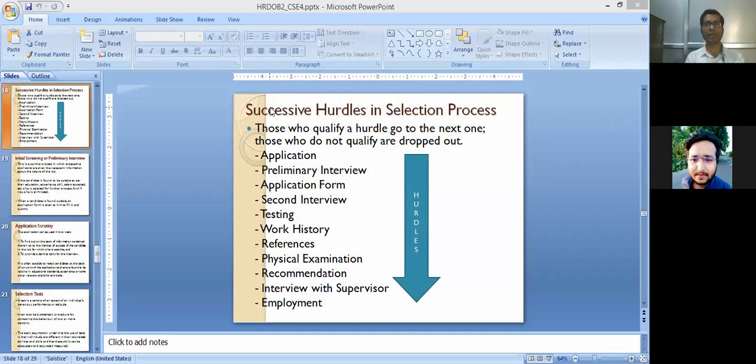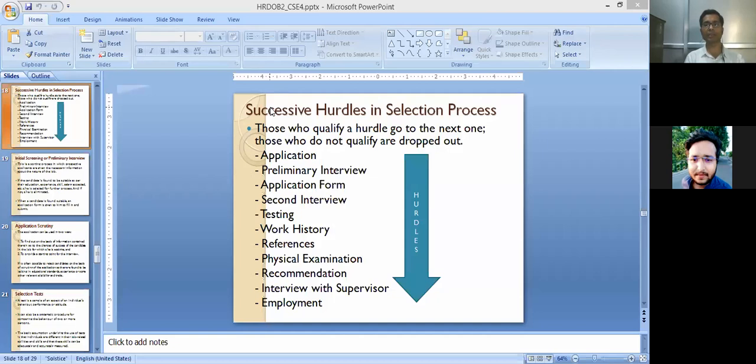So it is important that any organization considers this full list of successive hurdles, and if there is no possibility to use all the hurdles, then only a few hurdles can be selected by the organization. Means if any organization does not want to follow some of the successive hurdles, then the organization can follow 5 or 6 hurdles, and based on those 5 or 6 hurdles, the organization can select the appropriate candidate.